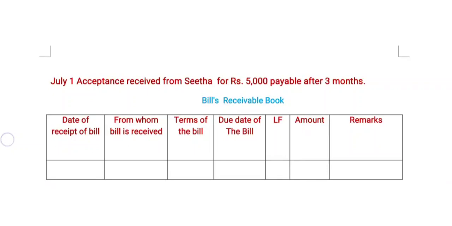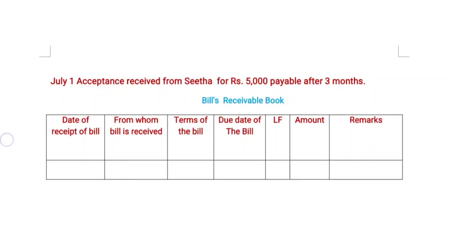The grace period of every bill is 3 days. July 1st to August 1st is 1 month, August 1st to September 1st is 2 months, September 1st to October 1st is 3 months. Then add extra 3 days, 1, 2, 3, it is October 4th. So the due date of the bill is October 4th.